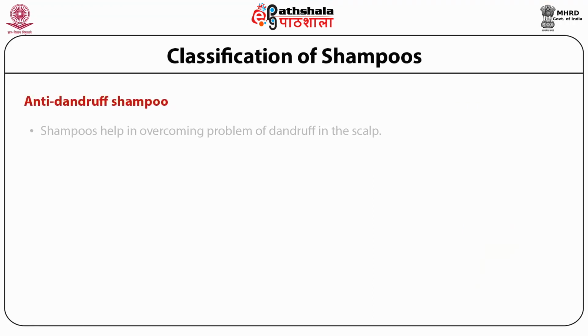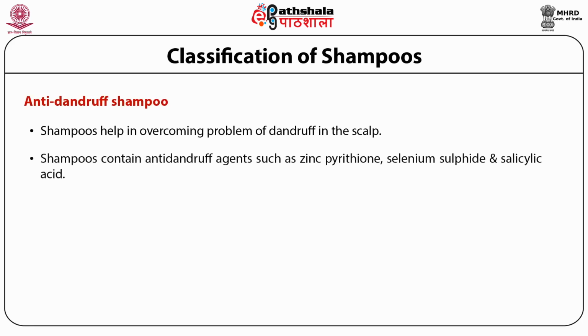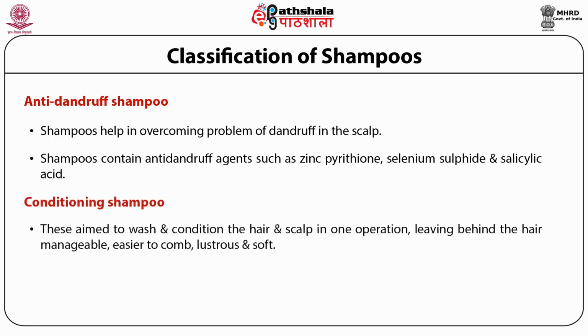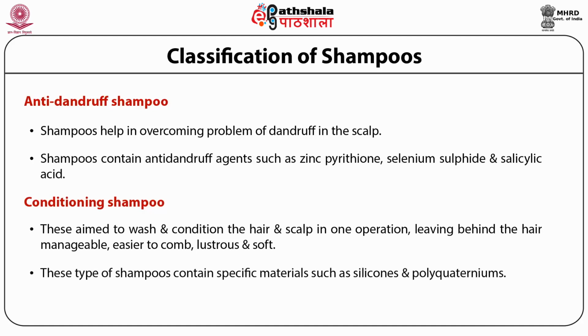Anti-dandruff shampoo. These shampoos help in overcoming the problem of dandruff in the scalp. Anti-dandruff shampoos contain anti-dandruff agents such as zinc pyrithione, selenium sulfide and salicylic acid. Conditioning shampoos. These shampoos are prepared to wash and condition the hair and the scalp in one operation, leaving behind the hair manageable, easy to comb, lustrous and soft. These types of shampoos contain specific material such as silicones and polyquaterniums. These types of shampoos are suitable for dry hair.